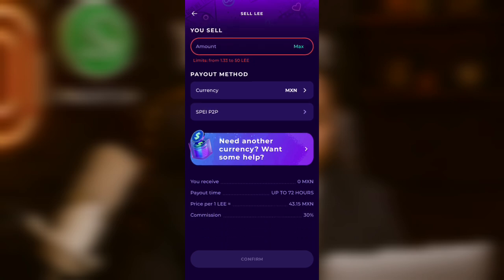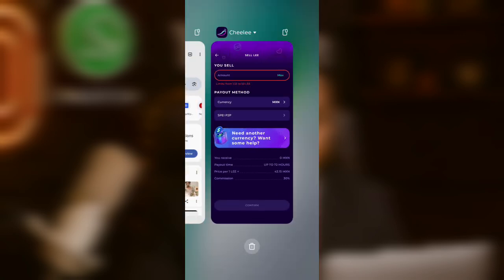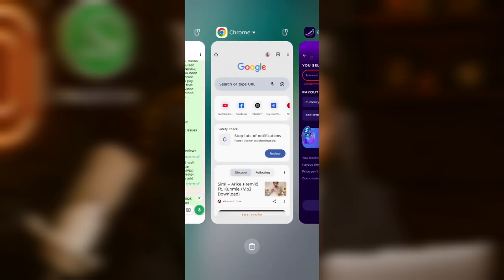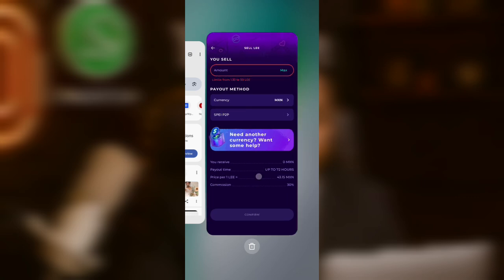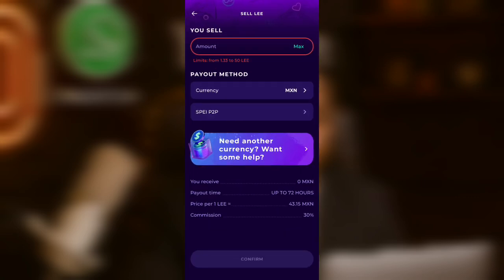What you need to do is to minimize. You know how to minimize. Let's say you're on Google Chrome and I minimize it like this. So when you minimize it, come back and reopen the Cheelee app again.